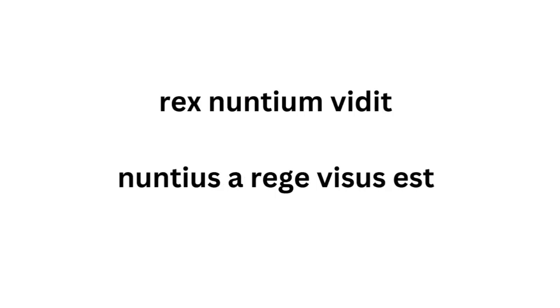Here are the same sentences, but in Latin. Rex is the nominative, nuntium is the accusative, vidit is the active verb. The king saw the messenger. Nuntius has become the nominative in my second sentence. A rege is ablative, by the king, and visus est is passive. The messenger was seen by the king.